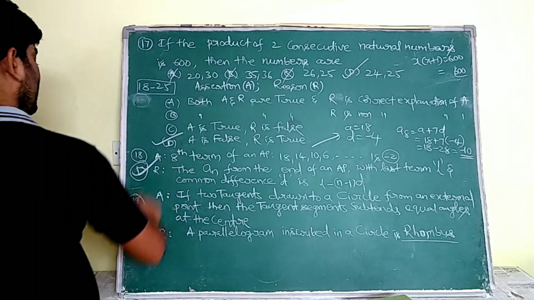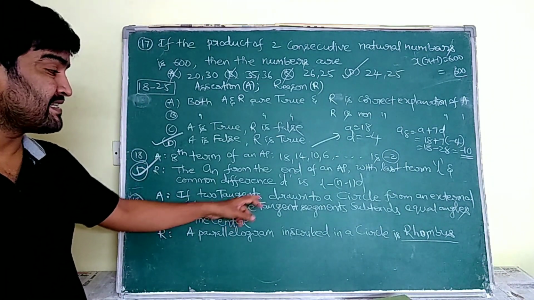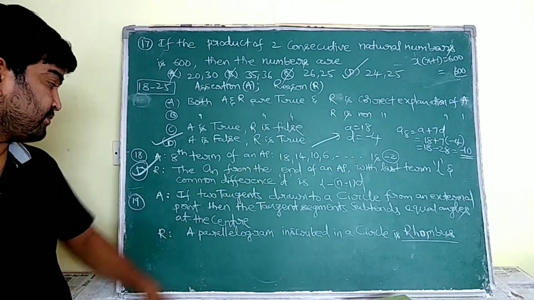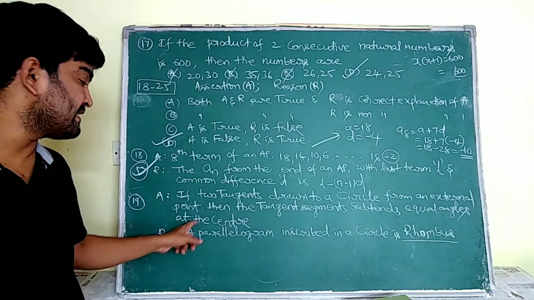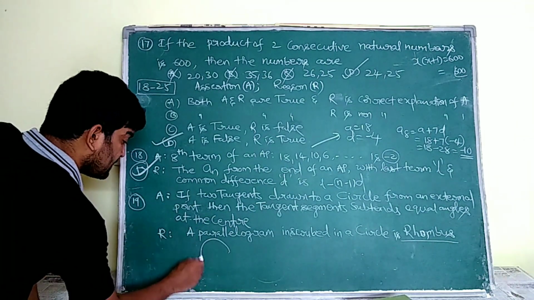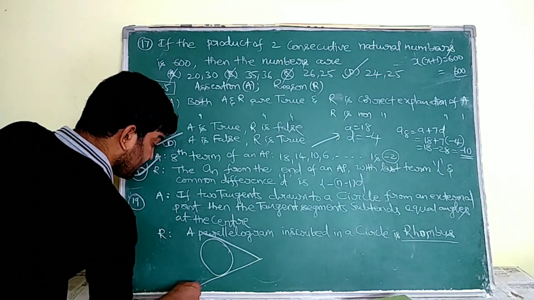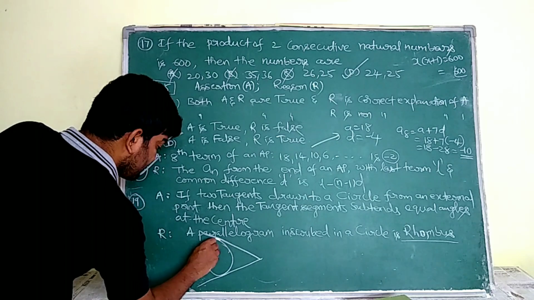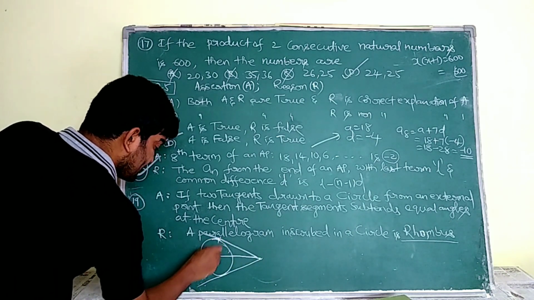Okay now, next, the 19th one. Here, if two tangents are drawn to a circle from an external point, then the tangent segments subtend equal angles at the center. This is right. For that I am going to draw the circle, and let us suppose I am drawing tangents from this external point to this circle. So these are the tangent segments.